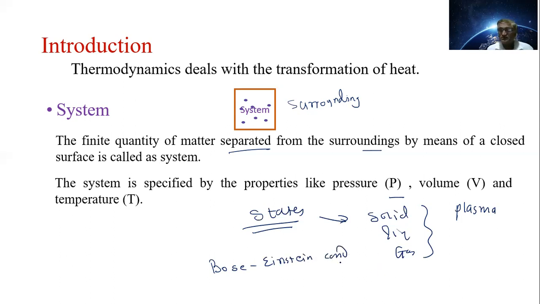This is the condition at absolute zero of temperature. At absolute zero of temperature, we have to study the behavior of the particles. The behavior is different from all these states, and that's why it is a different state of matter. The sixth state is also about condensation, that is, at the absolute zero of temperature.